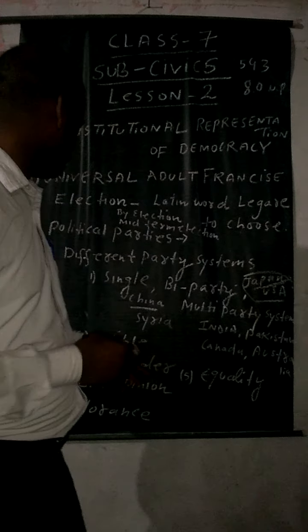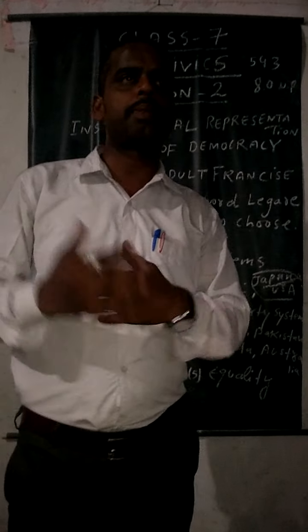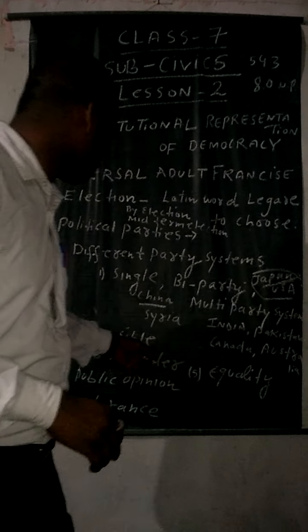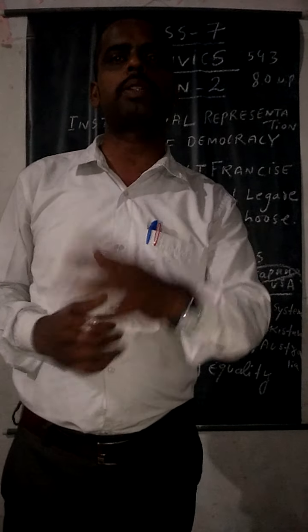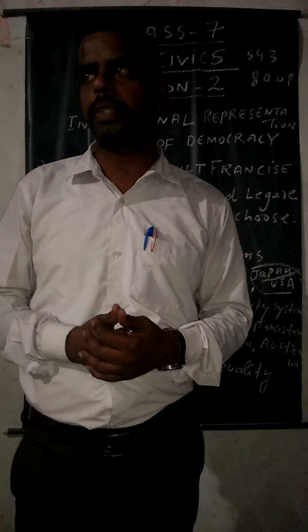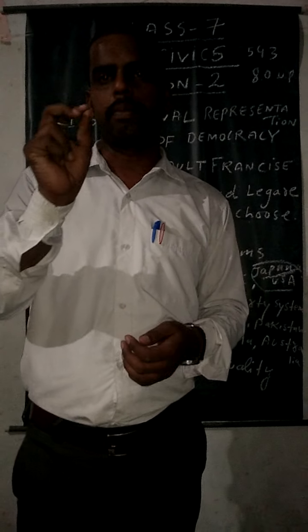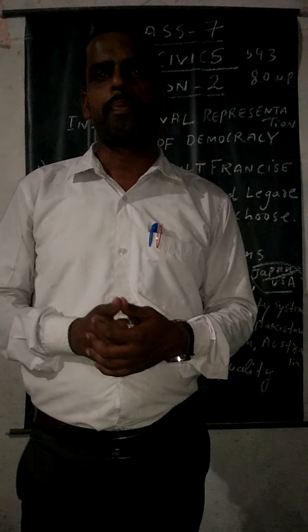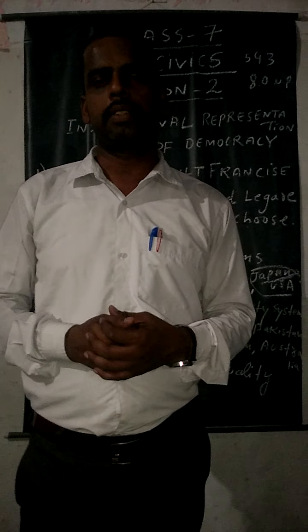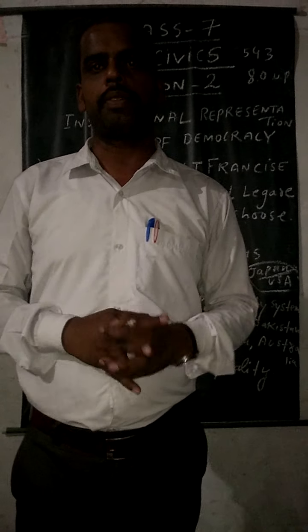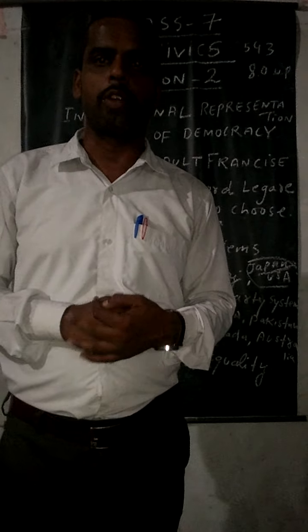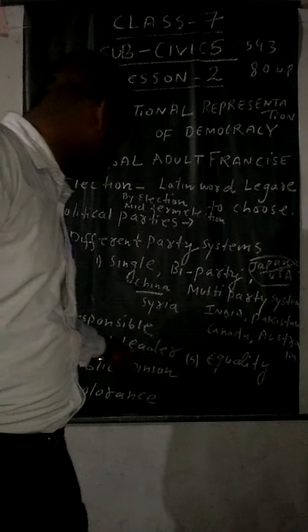And next is how democracy can be successful. Democracy can be successful on the following points. First one is responsible government. All citizens take the responsibility to choose their representatives by casting their valuable votes. So you can choose any political party or leaders who have the responsibility to run the country's government smoothly. Second one is good leaders.